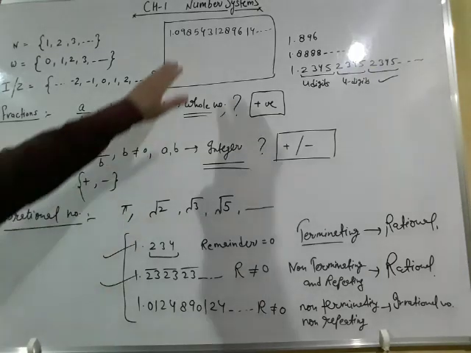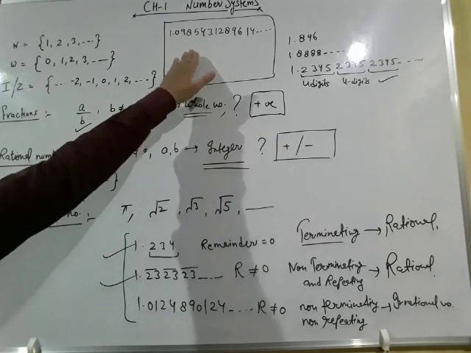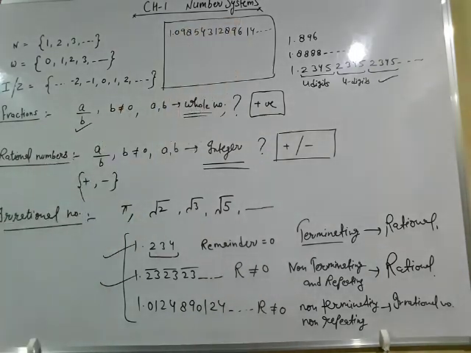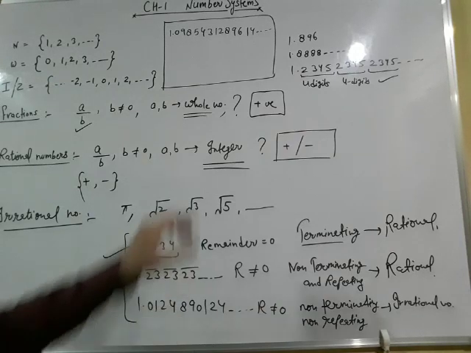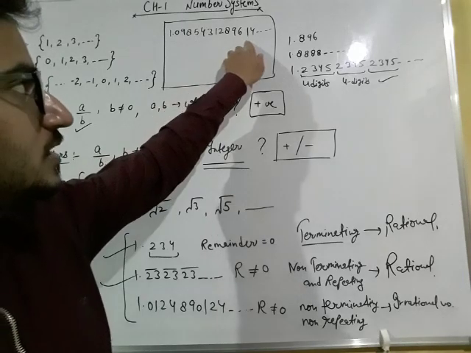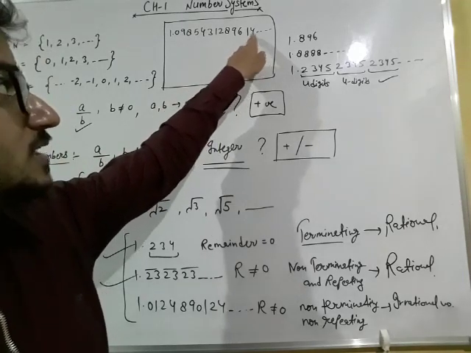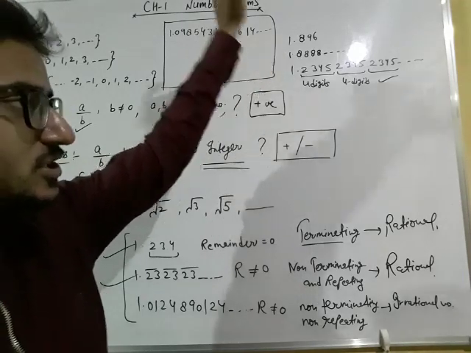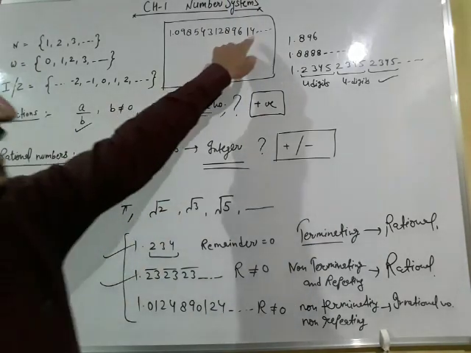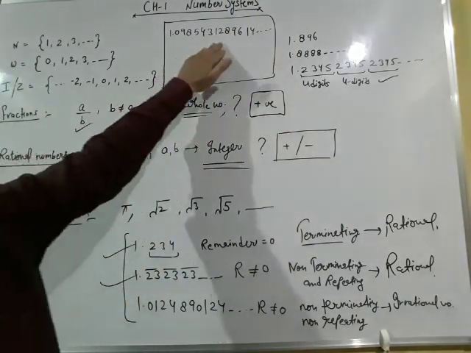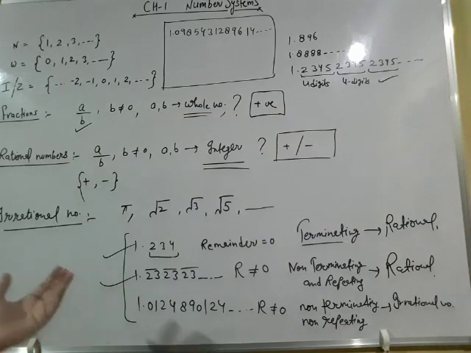This is an example of an irrational number because the digits written on the board are not repeating, and the decimal expansion is non-terminating, because I have written dots. The meaning of these dots is that the decimal expansion is non-terminating.